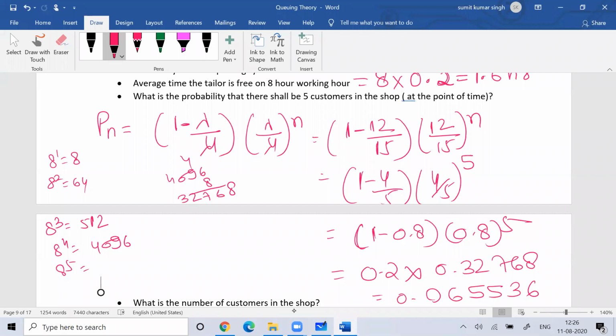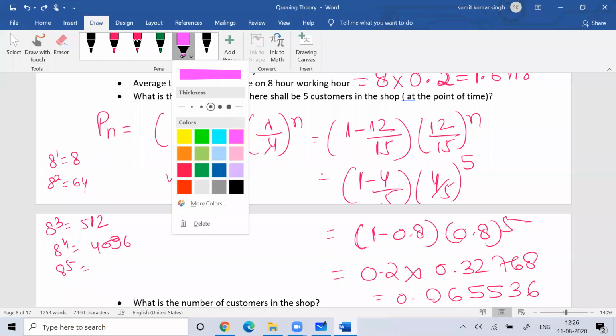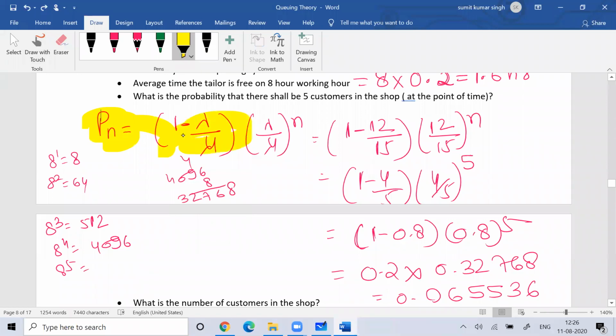You can remember this formula. The probability that there will be n customers in the system, this is the formula for that. You can remember that formula: (1 minus lambda by mu) into (lambda by mu) to the power n.